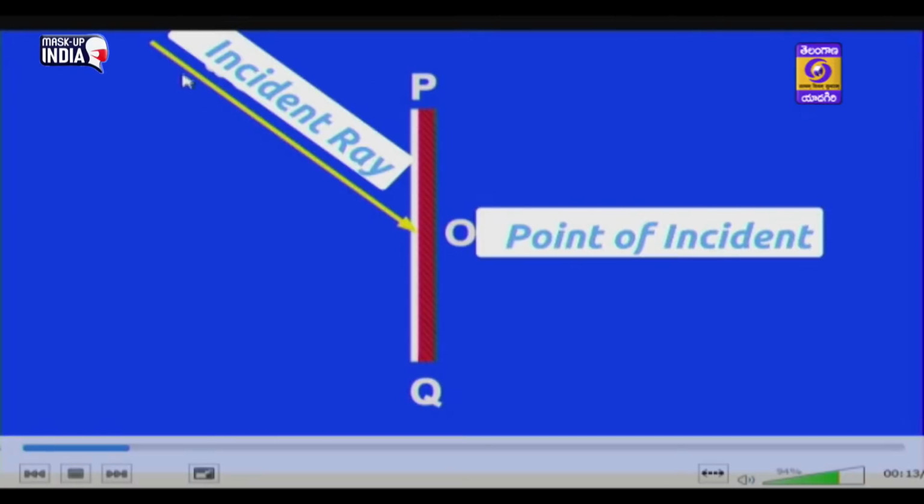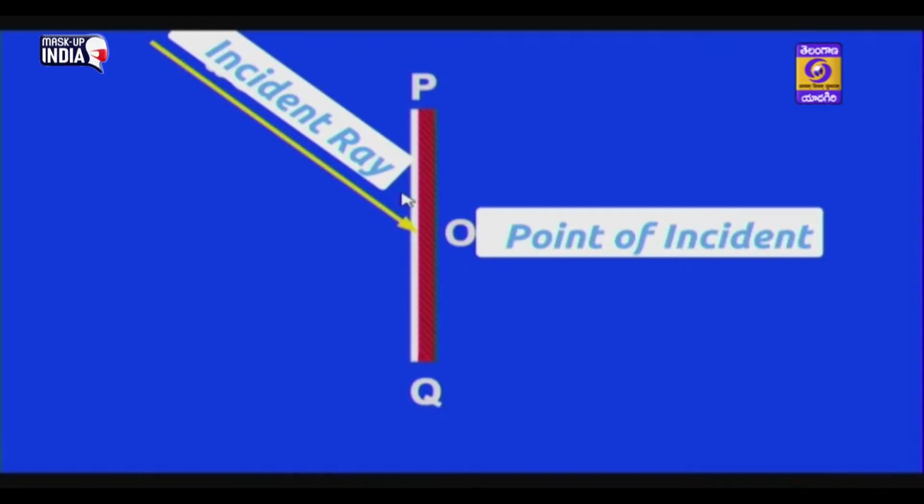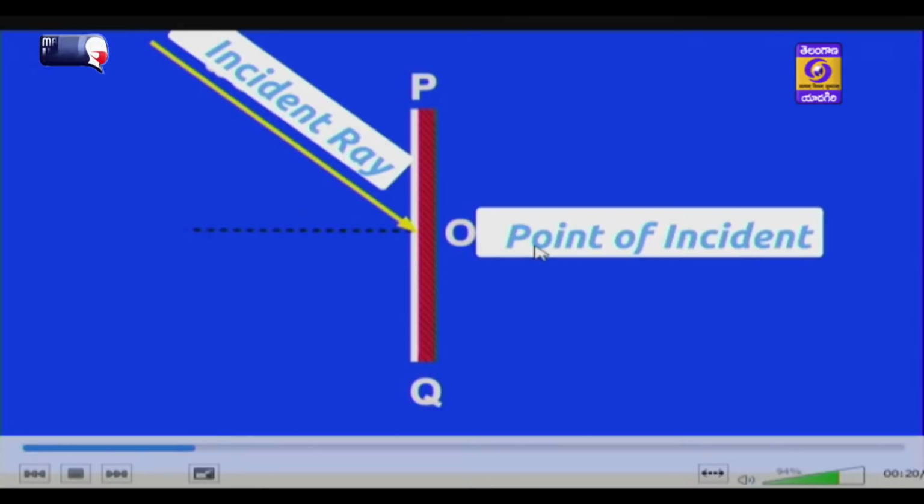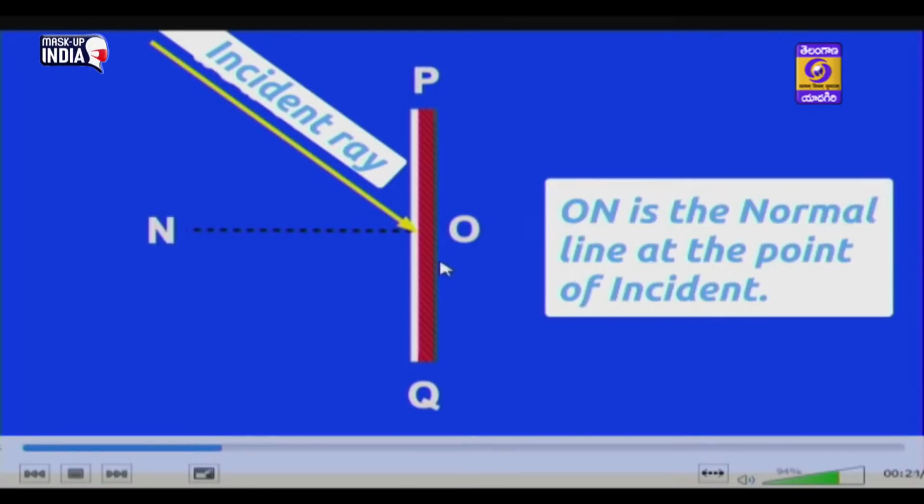A ray which is coming from a light source will fall on the mirror. This ray is called the incident ray at the point O. Here the point O is called the point of incidence. Now we are drawing a line from O to N which is perpendicular to PQ, called the normal.